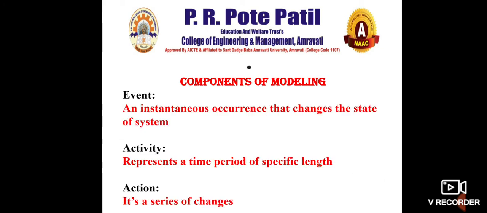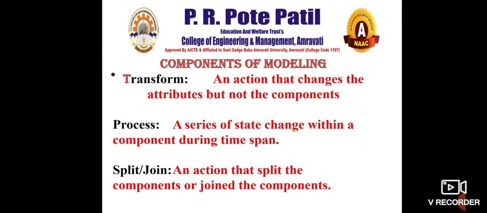Then, by entity, we have seen clearly the difference between activity, action and event. An event is an instantaneous occurrence. An activity continues over a certain period of time, and an action is a series of such changes. Then what do we mean by transform?